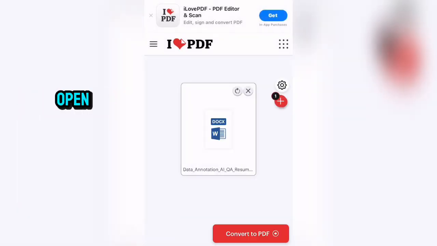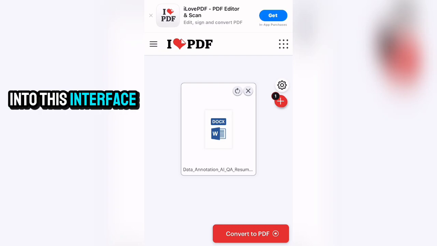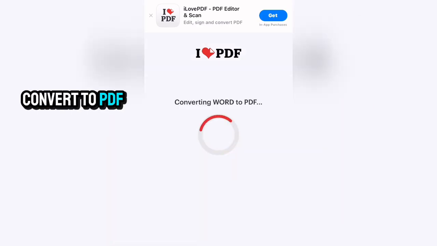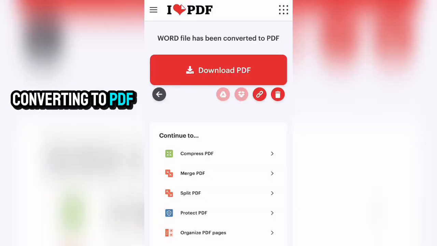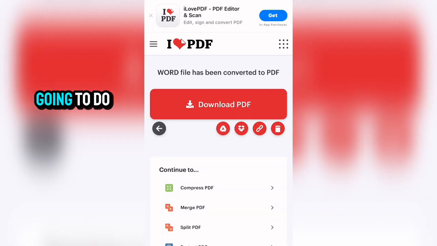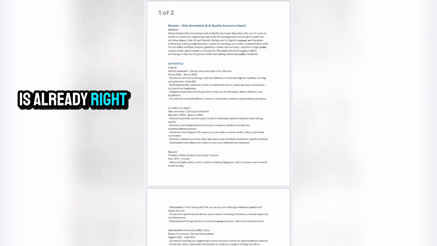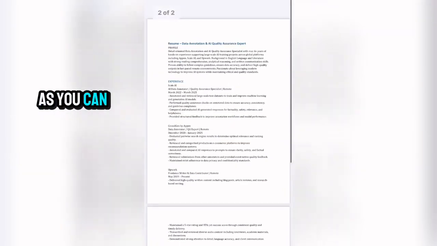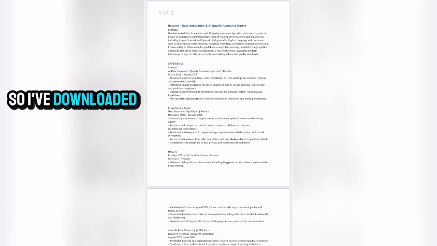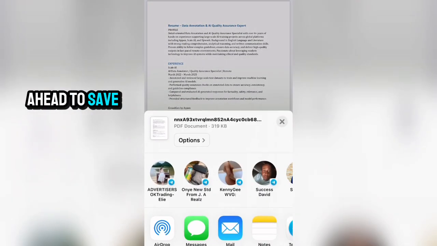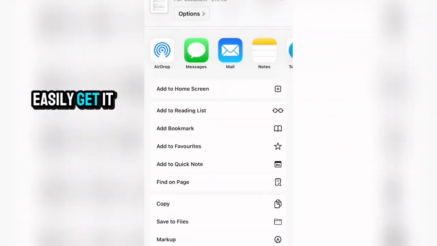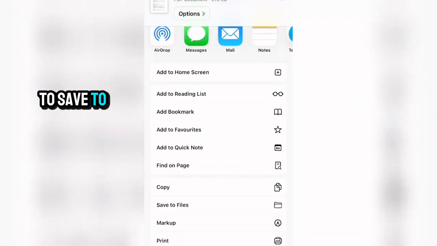Now the moment I click on open, it's going to be brought into this interface. So I'm going to click on convert to PDF. Now it's actually converting to PDF. So once it's done, what I'm going to do is to click on download PDF. Now my resume is already right on the PDF format, as you can see it right here. So I've downloaded this. So what I'm going to do is to go ahead to save to my file so I can easily get it. So what I'm going to do right now is to save to file.